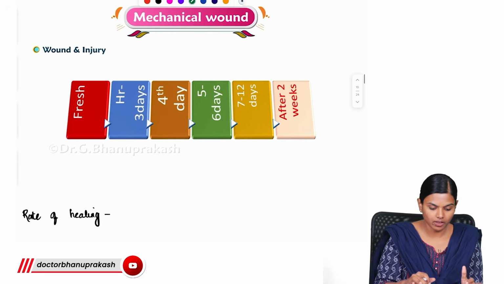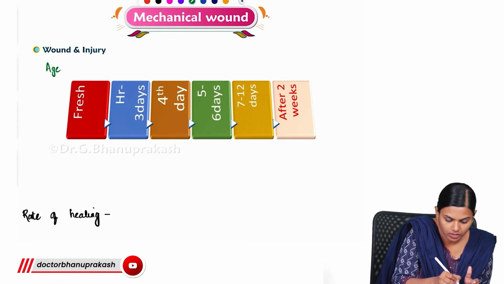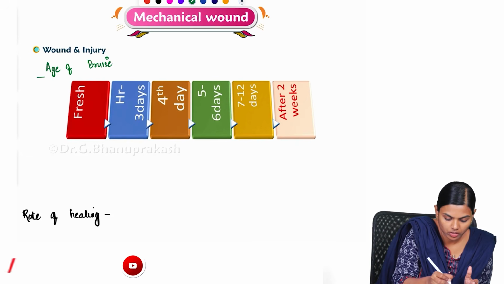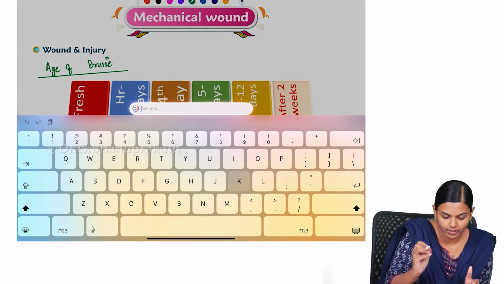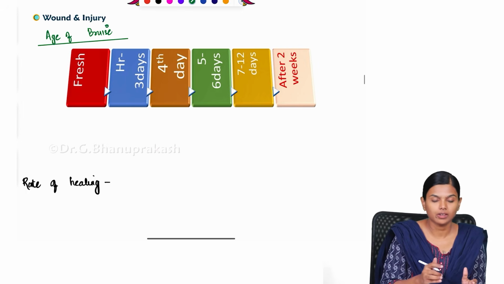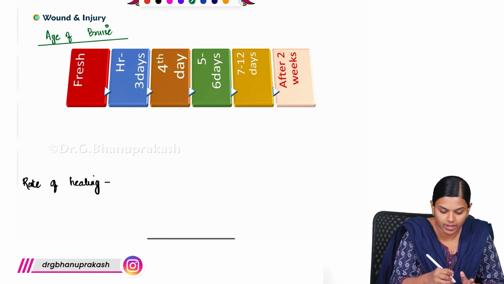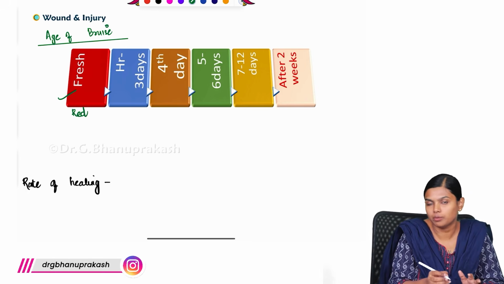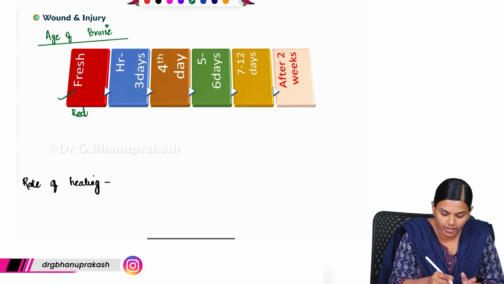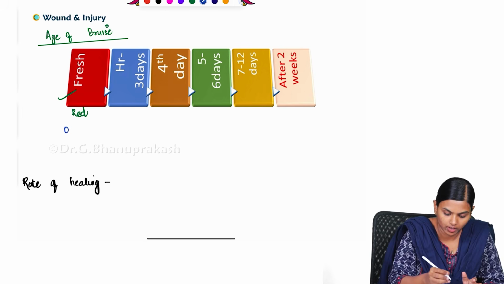And next what we have to know is the age of bruise. This is another important thing. Initially when the injury occurs, it will be very red in color. You will have this bright red color, mainly due to oxyhemoglobin.